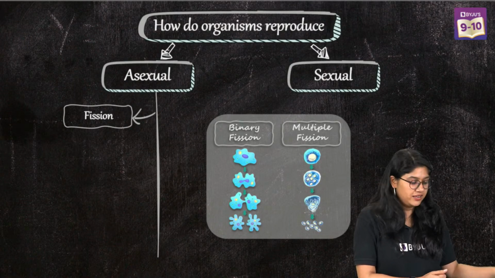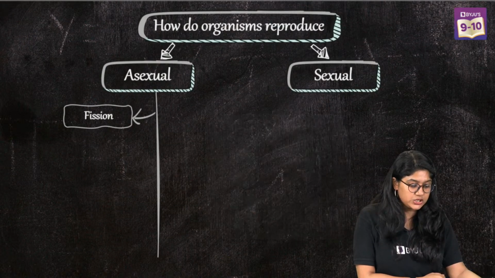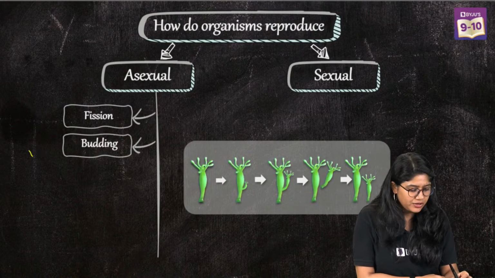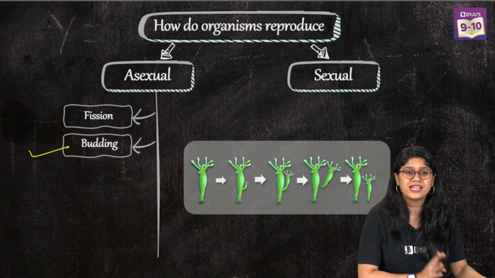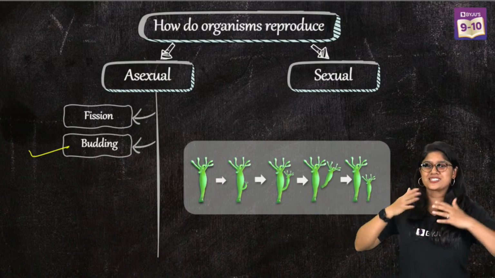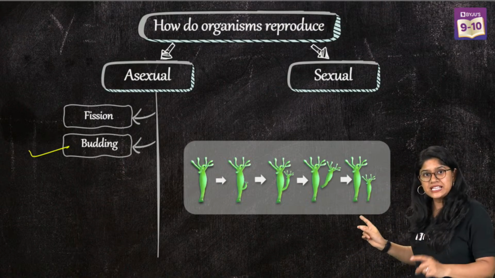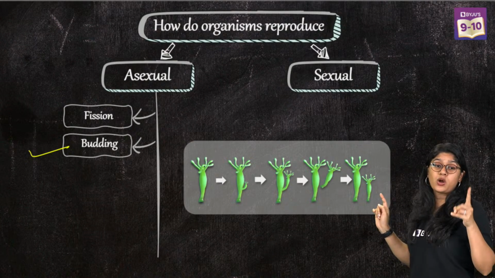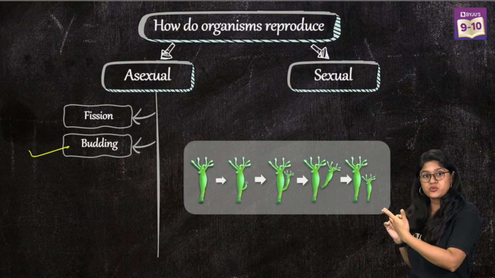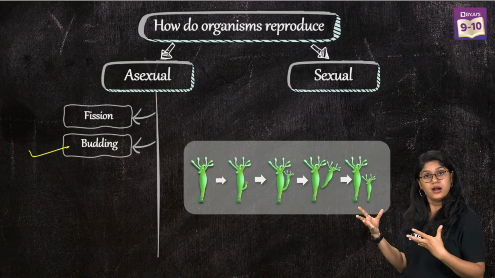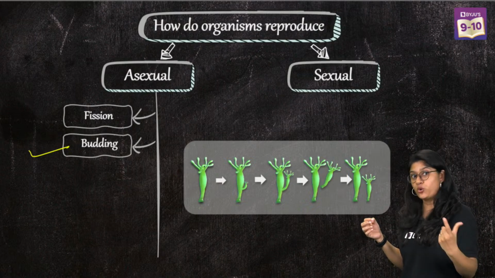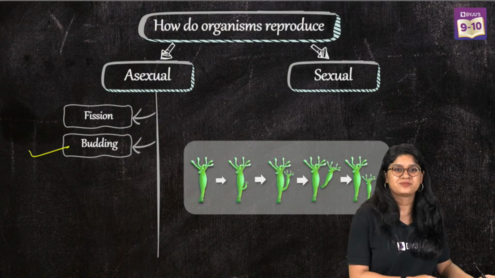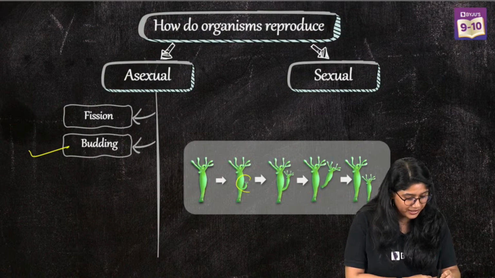Yes. Awesome. So everyone, moving to the easiest one that we have. We have budding, right? Budding is the easiest form of asexual reproduction that can come in our examination. As in budding, you can see that there's a formation of a bud, in Hydra, and we see it in yeast also. The bud will grow, and once it is mature enough, it will detach from its parent body and become a new individual.